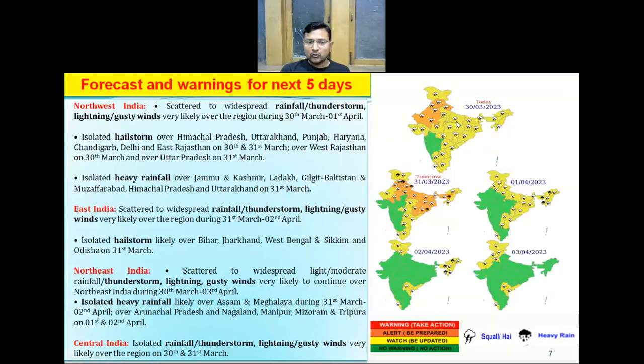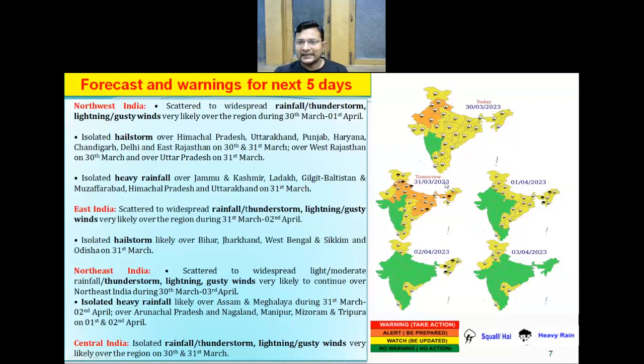In Northeast India, the light to moderate rainfall over many parts of Northeast India, along with thunderstorm, lightning, and gusty wind, will continue till 3rd of April, and isolated heavy rainfall is also likely over Assam, Meghalaya, mainly on 31st March, 1st and 2nd of April. Heavy rainfall is likely over Arunachal Pradesh, Mizoram and Tripura on 1st and 2nd of April. In central India, light rainfall activity at one or two places with thunderstorm activity is likely over parts of central India on 30th and 31st of March.